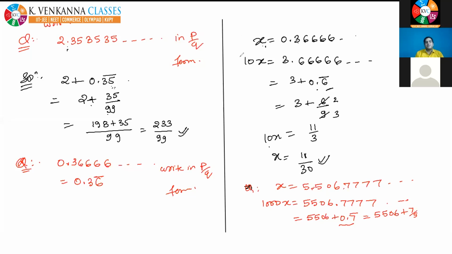Only one number is repeating. That's why I have to place the decimal at that place after which only repeating numbers are there. That's why I shifted this decimal to that place and multiplied by 1000. Now in this case, after the decimal, only repeating numbers are there. So this precaution we have to take, that after the decimal only repeating numbers must be there. That's why I shifted the decimal from this place to here by multiplying by 1000.